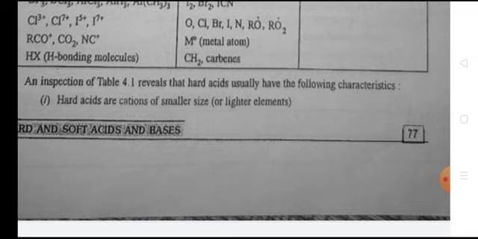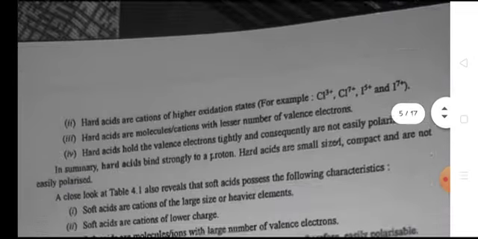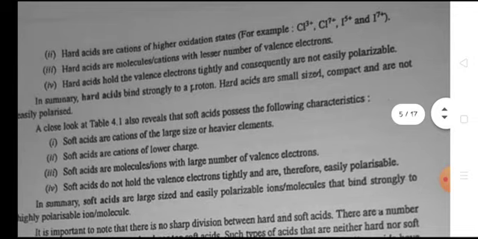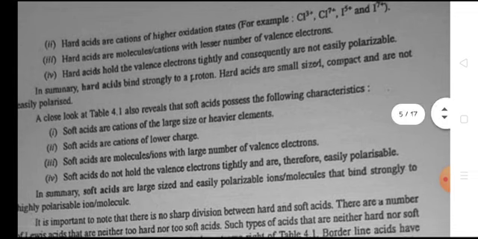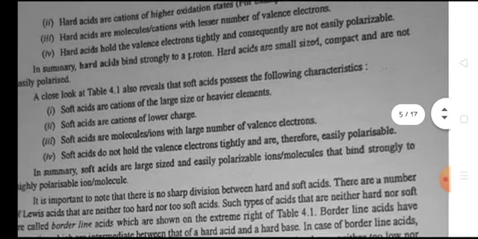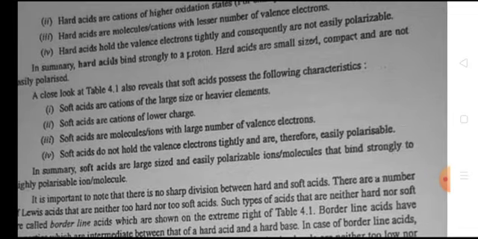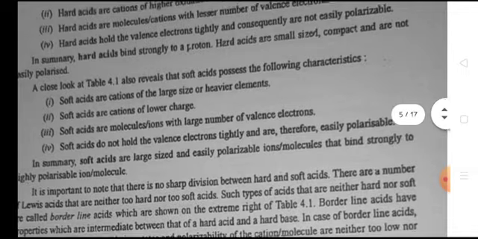An inspection of table 4.1 reveals that hard acids usually have the following characteristics. First, hard acids are cations of smaller size or lighter elements. Hard acids are cations of higher oxidation state. Hard acids are molecules or cations with a lesser number of valence electrons. Hard acids hold the valence electrons tightly and consequently are not easily polarizable. In summary, hard acids bind strongly to the proton. Hard acids are small in size, compact, and not easily polarized.